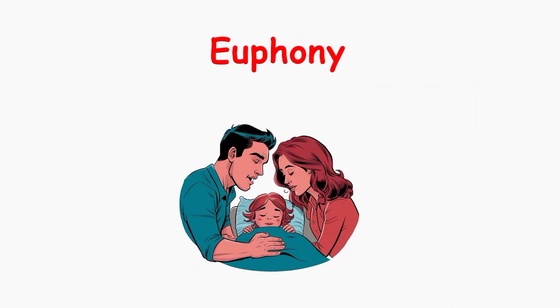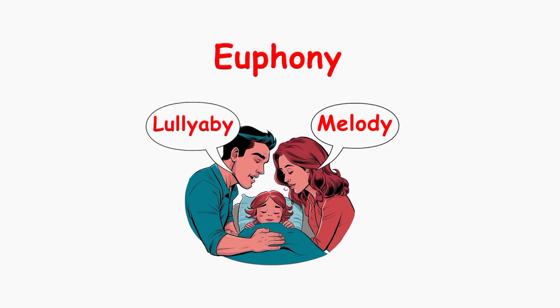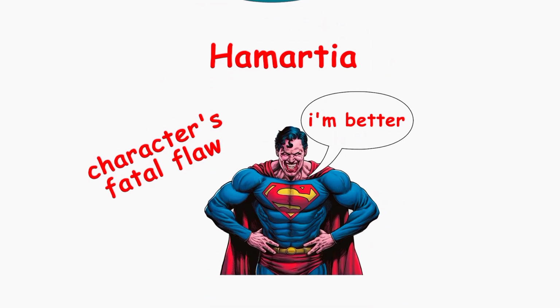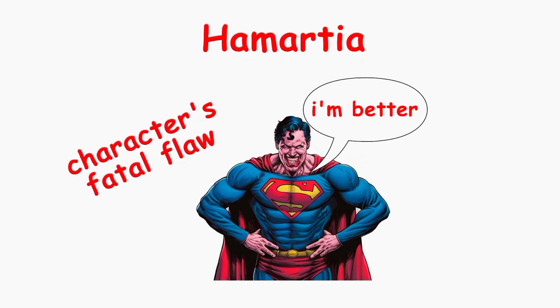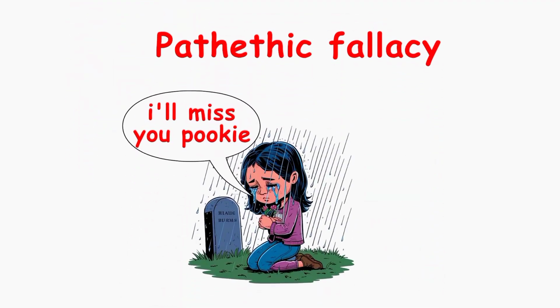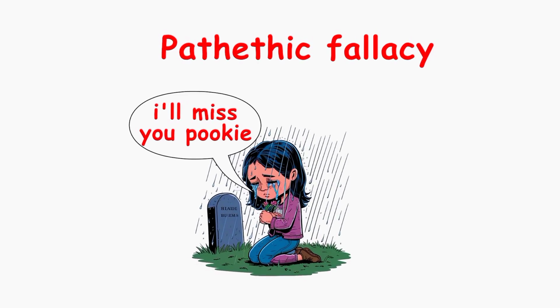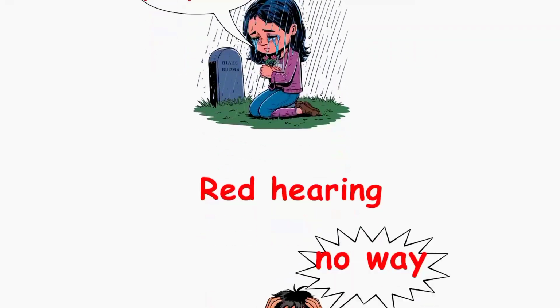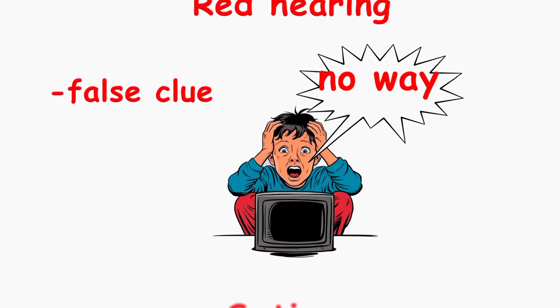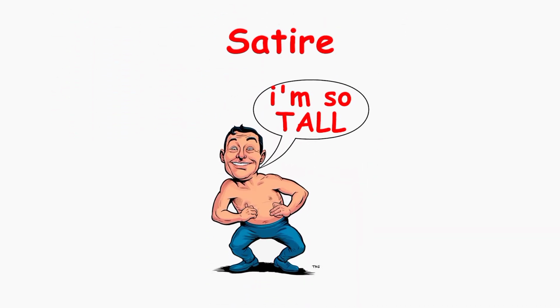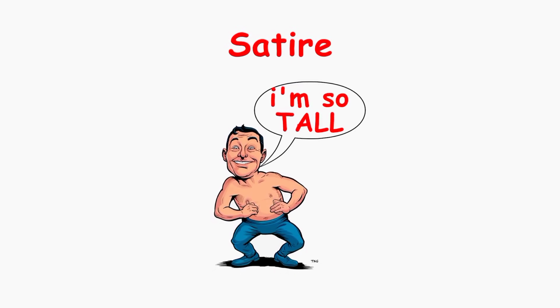Euphony, words that sound pleasant together. Melody and lullaby are euphonious words. Hamartia, a character's fatal flaw that leads to their downfall, like a hero's pride causing them to make mistakes. Pathetic fallacy, when the weather or environment matches a character's mood. Rain during a sad scene is an example. Red herring, a false clue in a mystery that leads readers or characters in the wrong direction. Satire, using humor to criticize or make fun of something, often in society or politics.